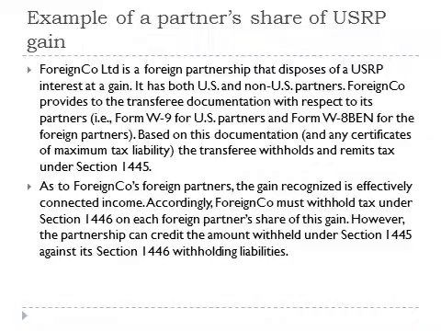As to Foreign Co.'s foreign partners, the gain recognized is effectively connected income. Accordingly, as discussed in the lecture on foreign and domestic partnerships, Foreign Co. must withhold tax under Section 1446 on each foreign partner's share of this gain. However, the partnership can credit the amount withheld under Section 1445 against its Section 1446 withholding liabilities.